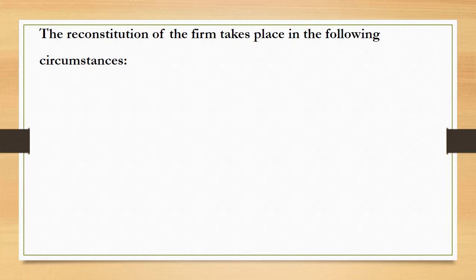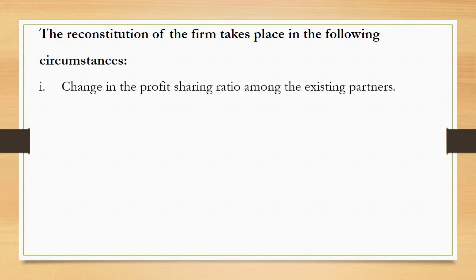Let us now see the circumstances when the reconstitution of the firm takes place. Number 1. Change in the profit sharing ratio among the existing partners. Often, changes take place in the existing profit sharing ratio among the partners due to the change in their capital contributions or due to active or inactive participation in the management by the partners. As a result of the change in the profit sharing ratio, some partners will gain in future while some others will lose in future.